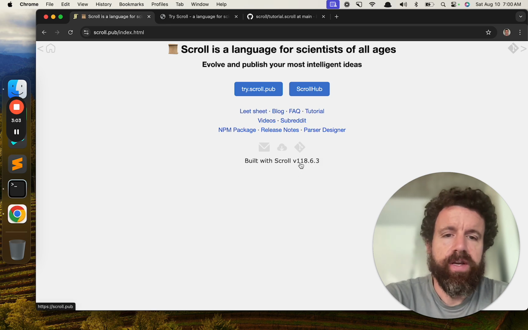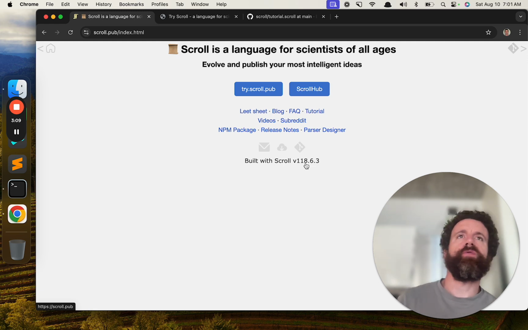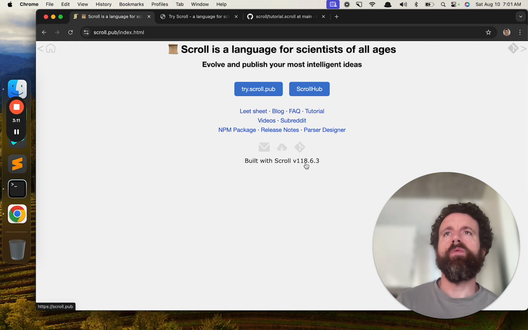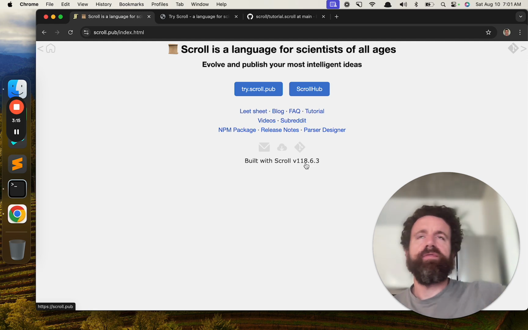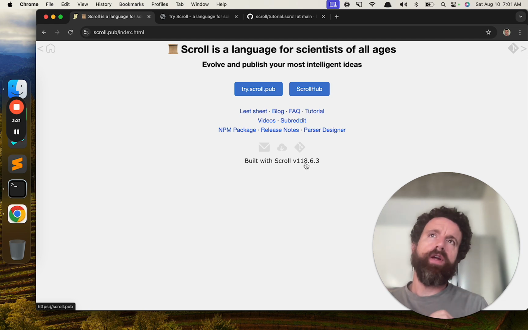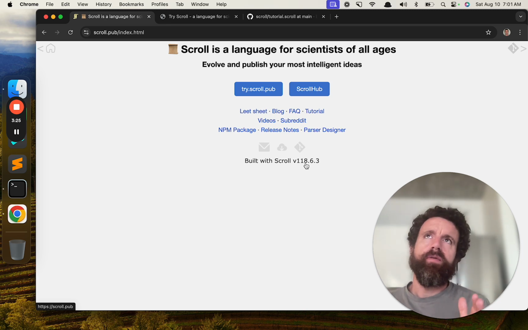Basically, anytime something breaks, and in Scroll, we're kind of designing for the future. So we say we don't want today's broken language to get in the way of tomorrow's better language. So if we find something that's going to break things, but it's going to make everything better and simpler, we make that change.